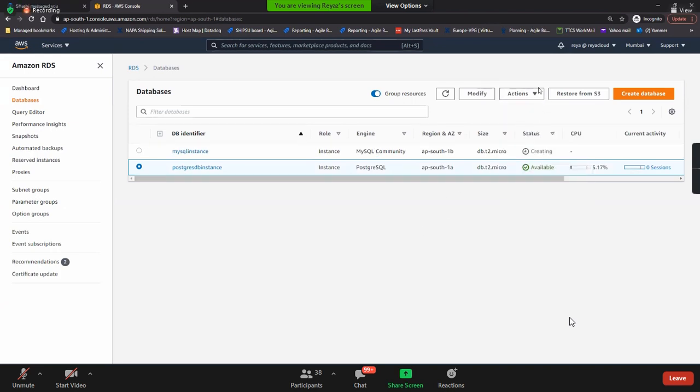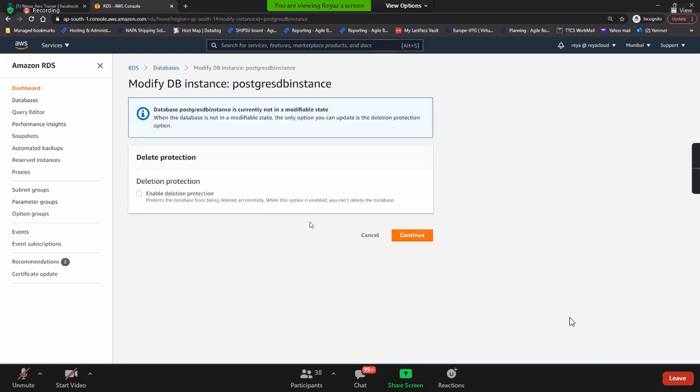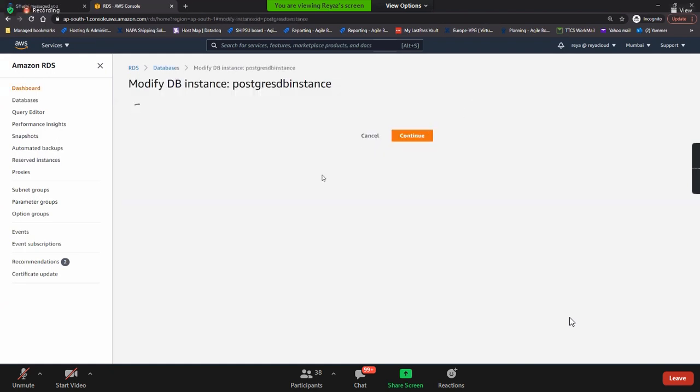And then you can create a read replica out of it. Guys, creating a read replica meaning you will get the same options here. Now you see modify. If you click on modify, whatever we used while we configured it. Okay, currently in modify state, so it is backing up now. It has to be available in order to modify it. So you get the same options, guys. It will not show up here.